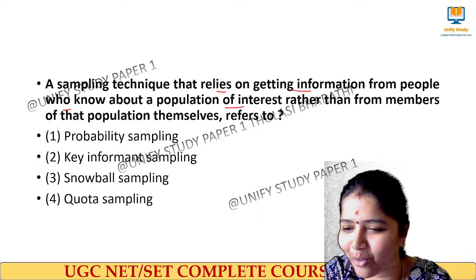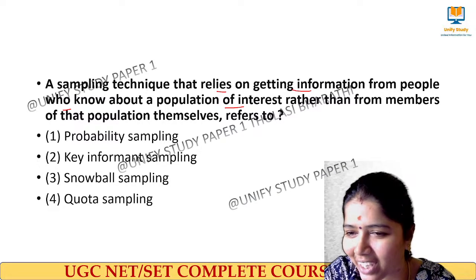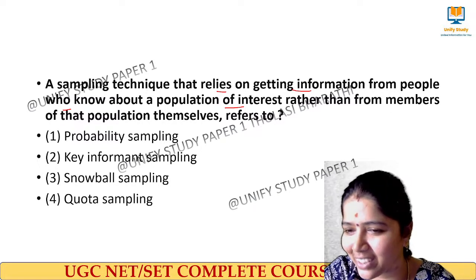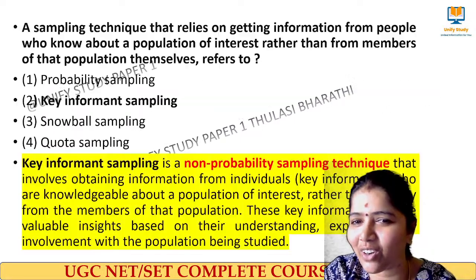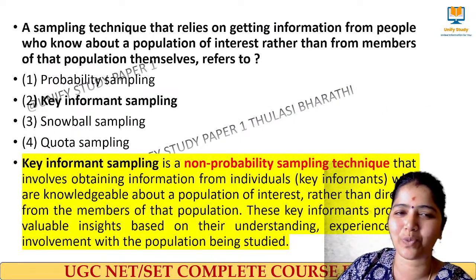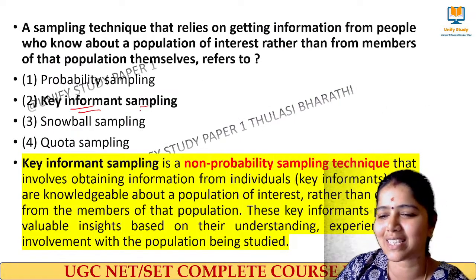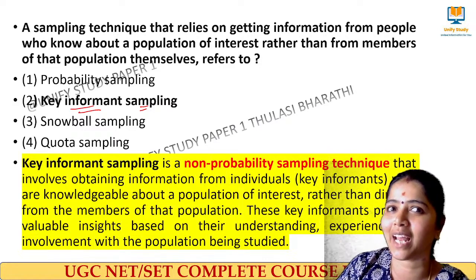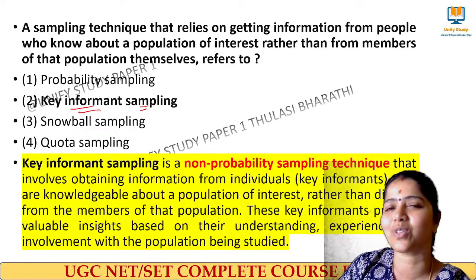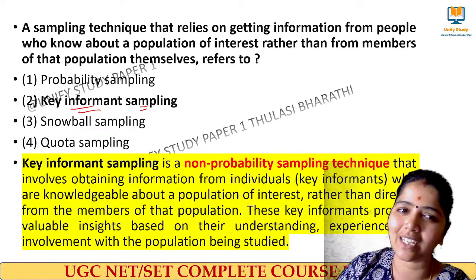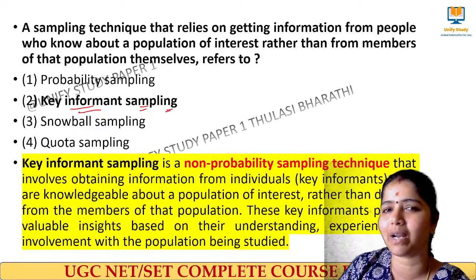Those who have been following our classes regularly would have given the right answer. Thus giving wrong answer. The right answer for this question is key informant sampling. I told you in the beginning, right? We have some other sampling also. We will be having it in the question. That sampling is called key informant sampling.